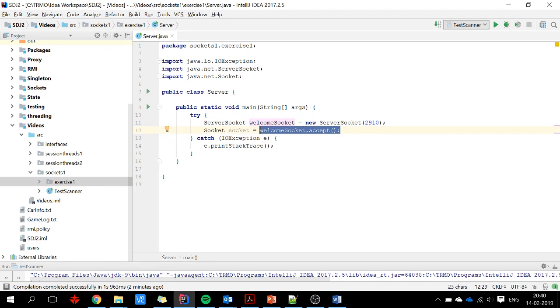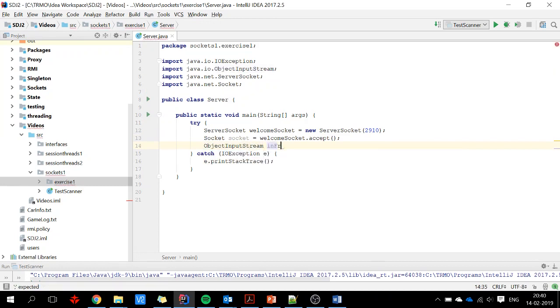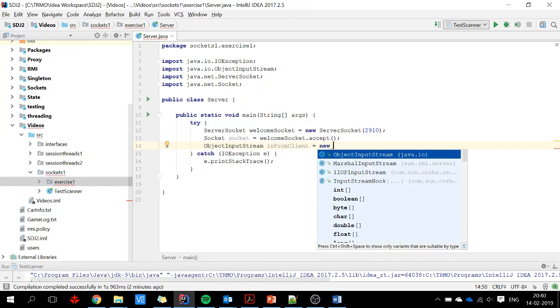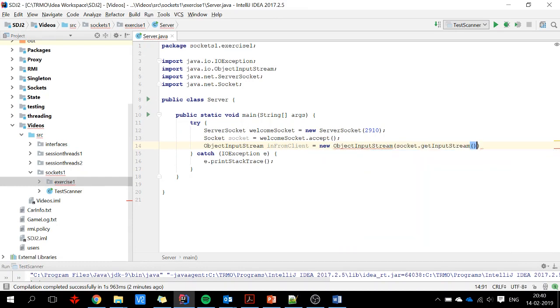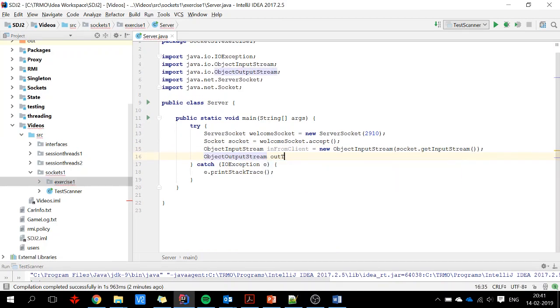A client attempts to connect to the server, and when that succeeds, the accept method here will finish and a socket will be returned. I can then create an ObjectInputStream. I call it inFromClient. It's a new ObjectInputStream, and I give it the input stream from the socket. I will also create an ObjectOutputStream, outToClient, new ObjectOutputStream, socket.getOutputStream.